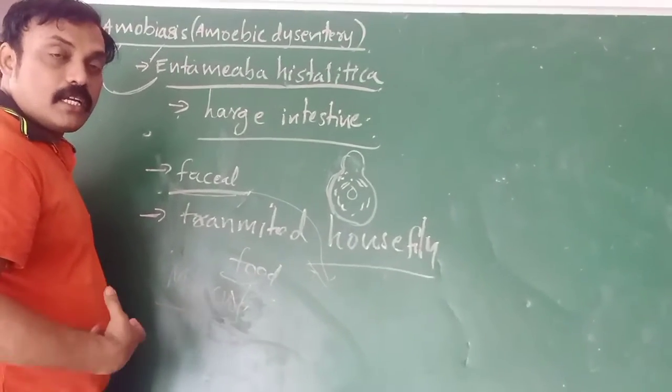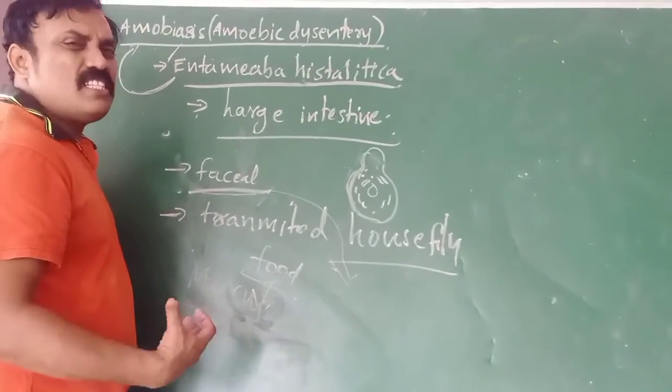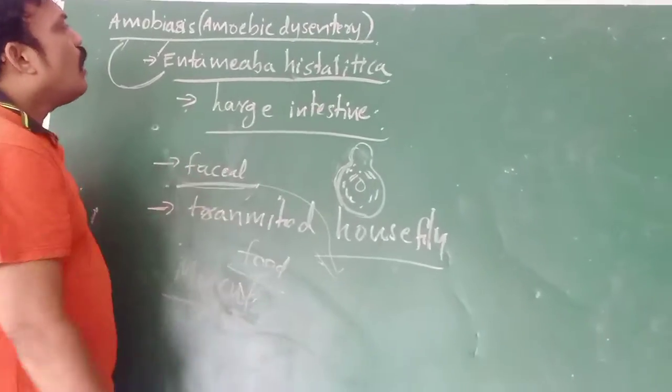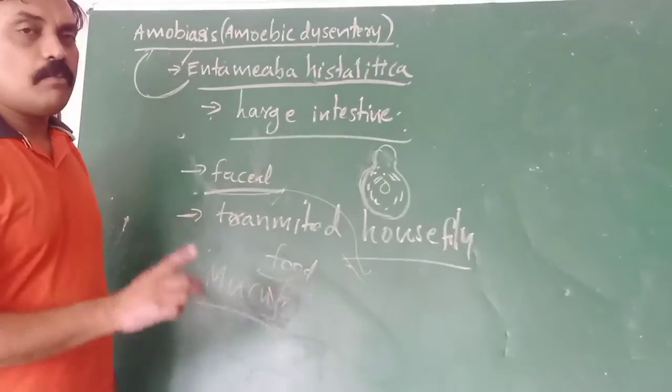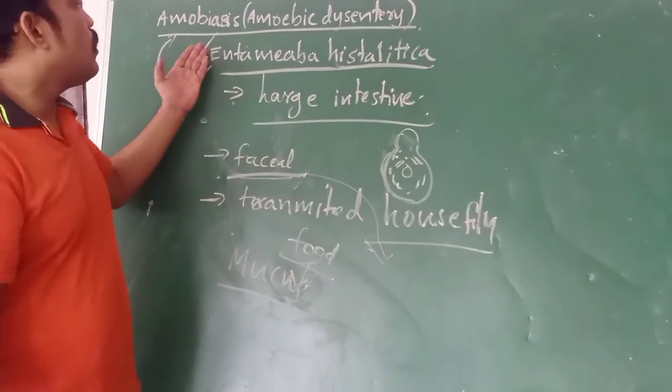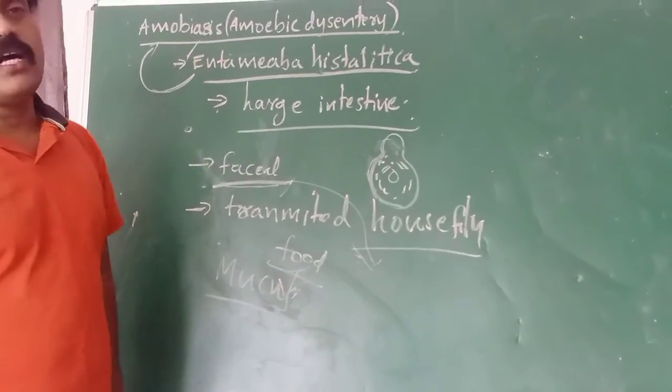These are the primary symptoms of amoebiasis, caused by contaminated food materials. The causative microorganism is Entamoeba histolytica.